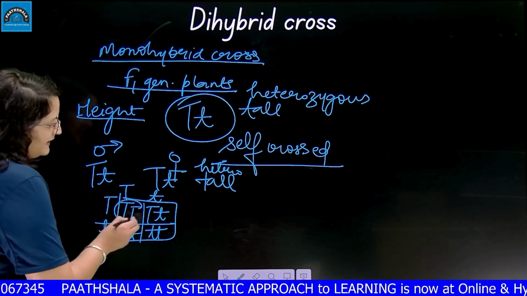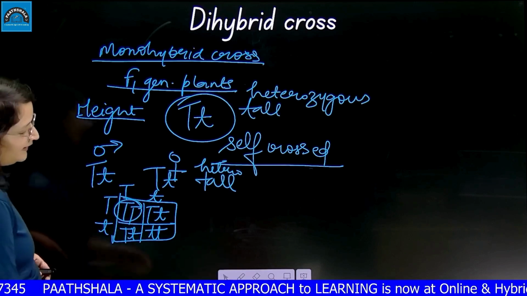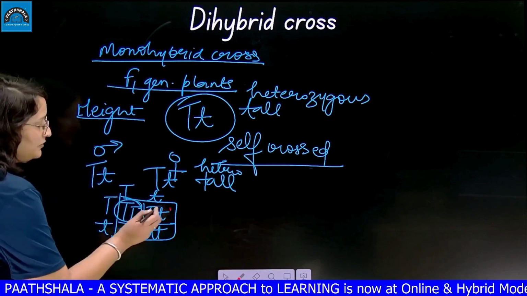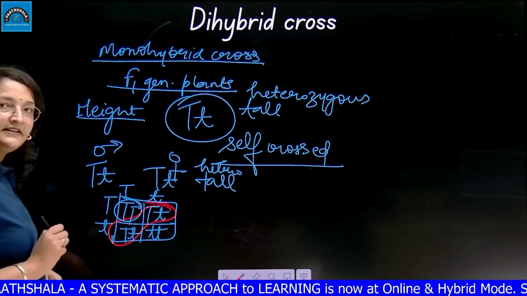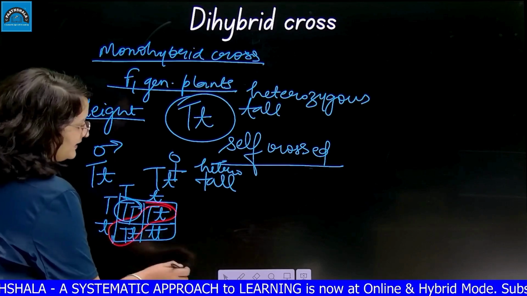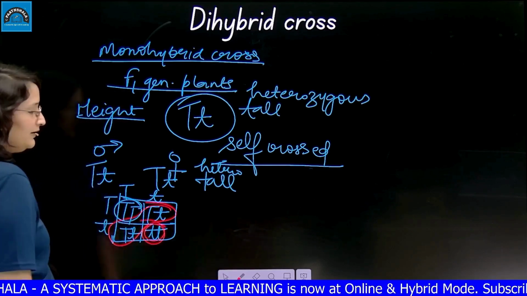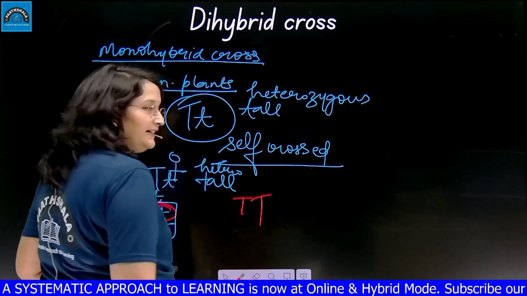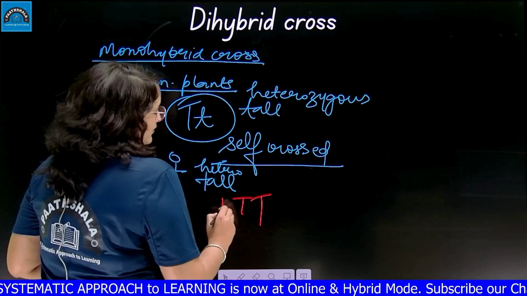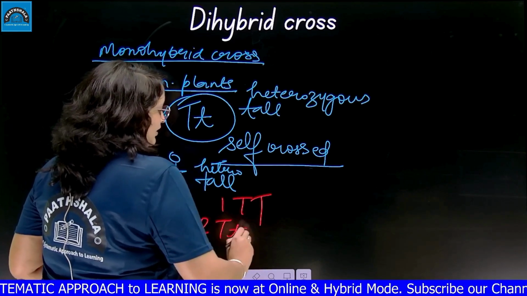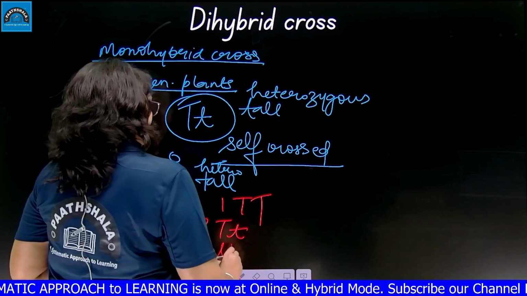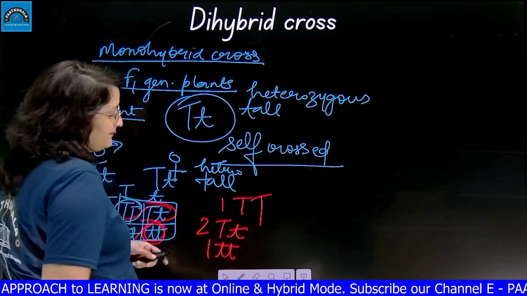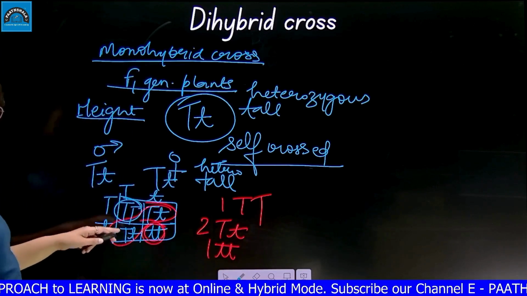Here you can see one is capital TT, 2 are capital T small t, and the last one is small t only. So if I write them separately, one is capital T, 2 are capital T small t, and one is small t, right? This is the same thing I have written here.